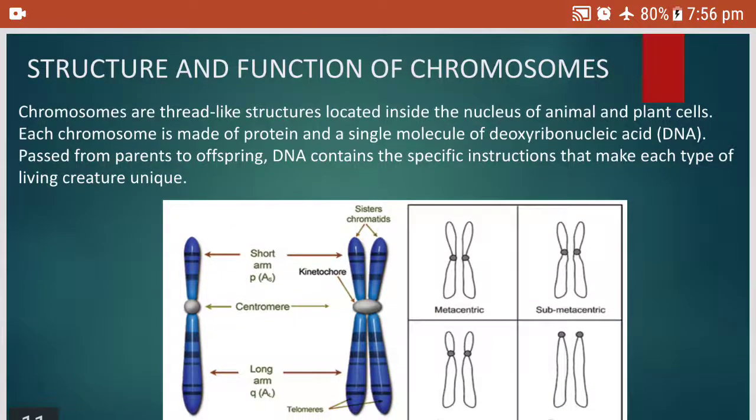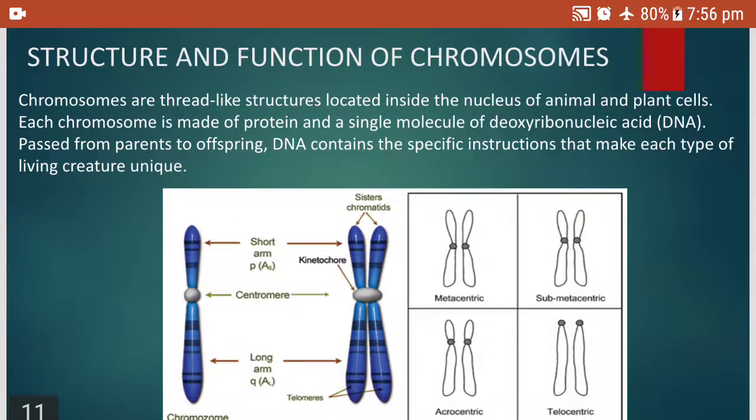You can have a view here. Chromosomes, the chromatin material, they look coiled, no? They are not actually coiled, they are like this. Chromosomes are thread-like structures located inside the nucleus of an animal and plant cell. Each chromosome is made up of protein and a single molecule of DNA. That is genes. Genes are made up of DNA. Passed from parents to offspring, DNA contains the specific instructions that make each type of living creature unique.